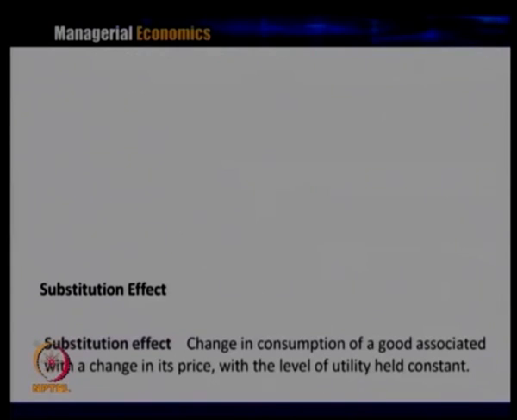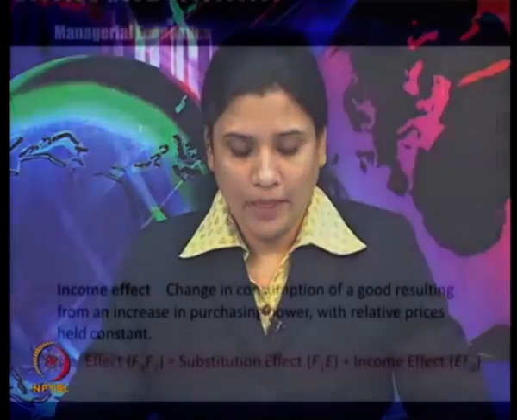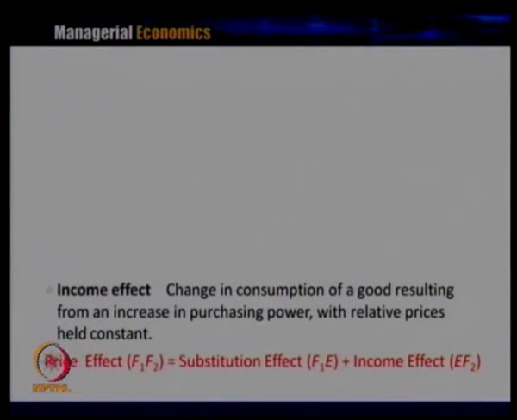So, substitution effect is the change in the consumption of a good associated with the change in its price with the level of utility held constant, and income effect is the change in the consumption of the good resulting from an increase in purchasing power with relative prices held constant.